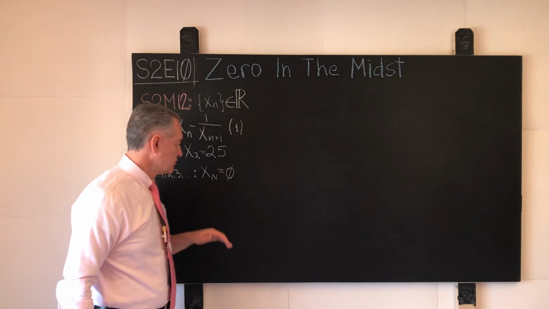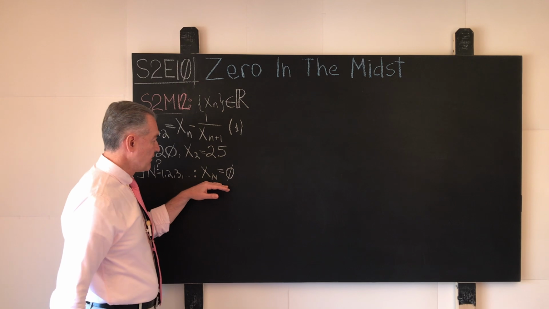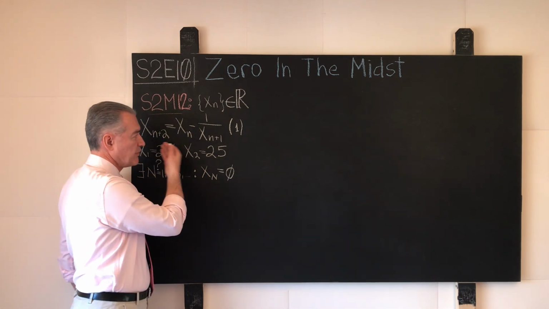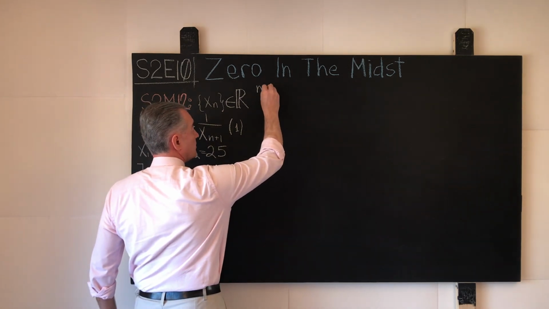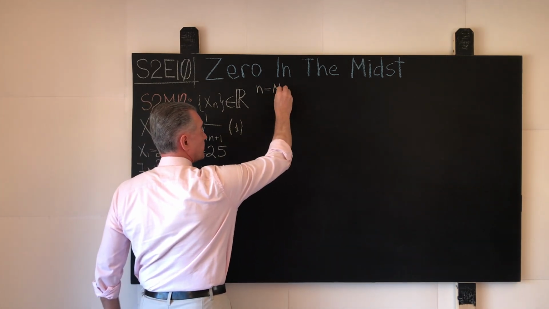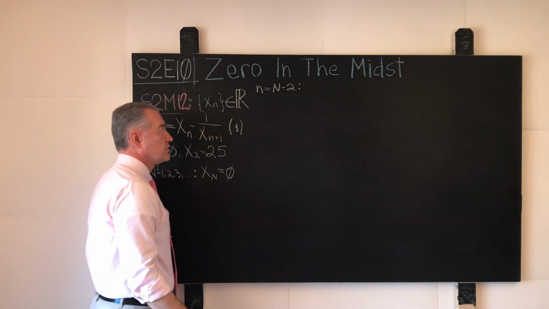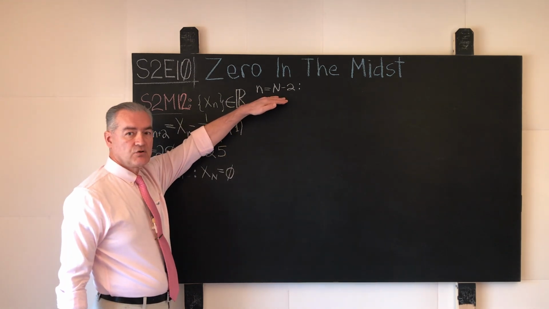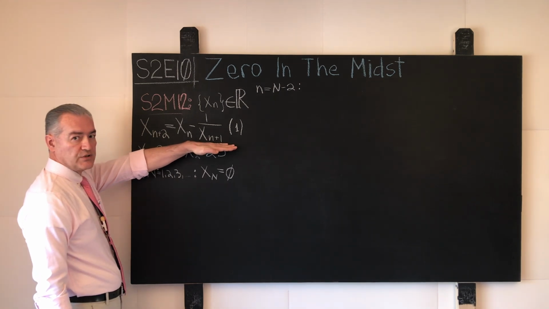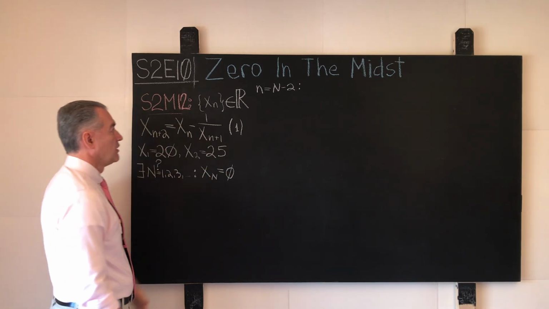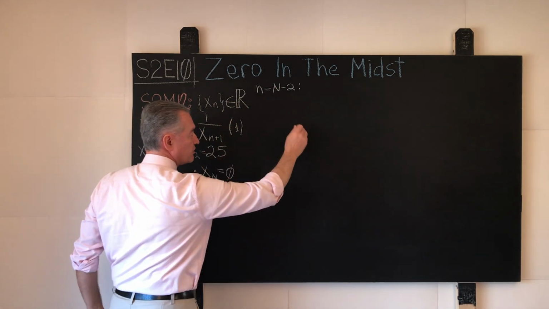Well, we take our whole positive number n, the usual suspect, and we perform the following maneuver with respect to the relation shown in 1. We say that n becomes uppercase N minus 2. And what does that mean? If we take this value of n and insert it into the relation shown over here, numbered 1, what will happen? Well, n plus 2, if we add 2 to either side of the equal sign, what will we have?